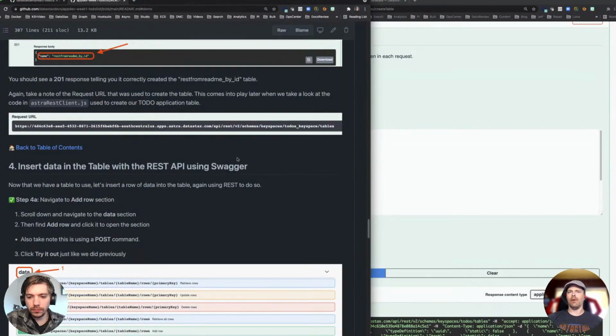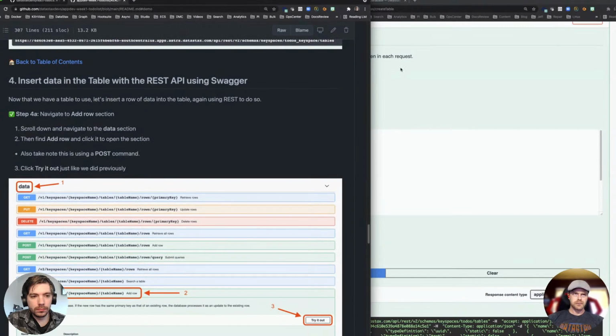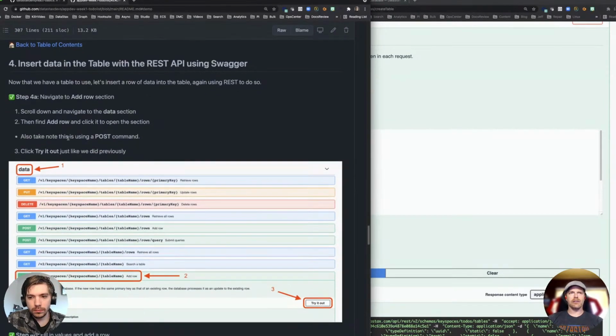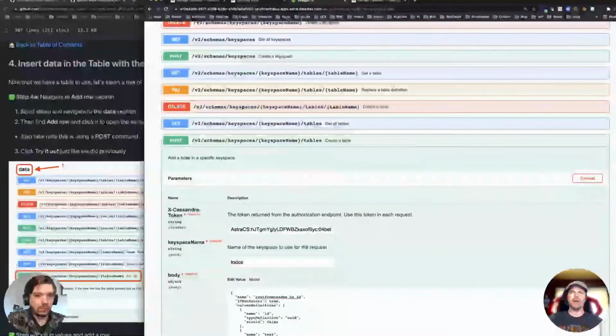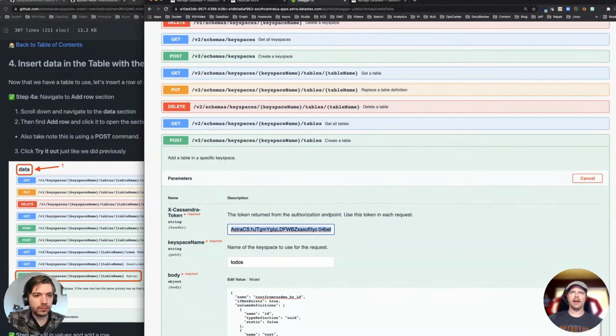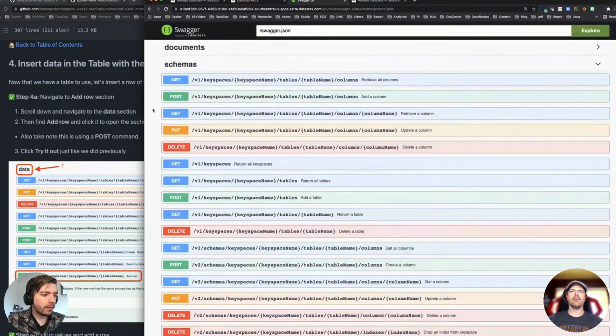Okay, so we have a table, but now we want to put some data in the table, right? So what we're going to do here is move down to my data section. A pro tip, by the way: copy your token because you're going to need it in a second. All right, so we created a table. Now let's go ahead and put some data in.